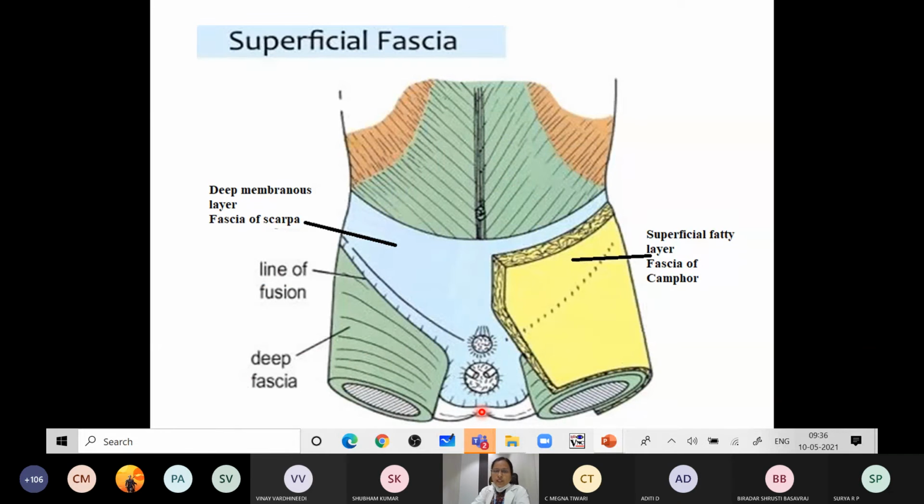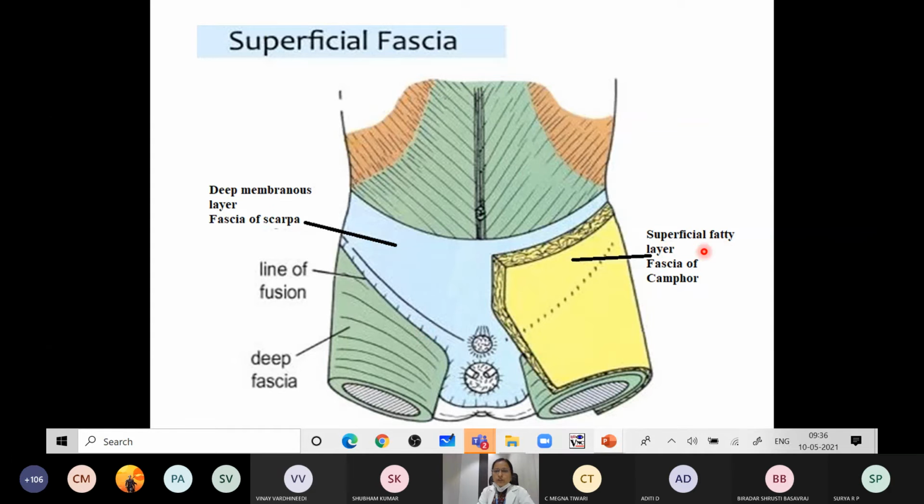So that is about the skin. Next, coming to the superficial fascia. This is the superficial fascia of the anterior abdominal wall. Above the line joining the two anterior superior iliac spines, it will be a single layer, but below that line it forms two layers.